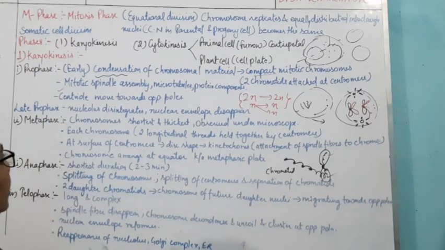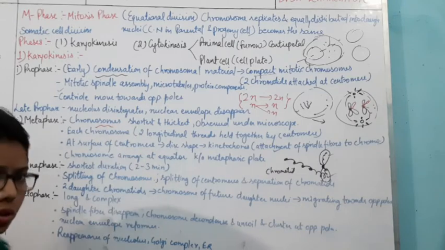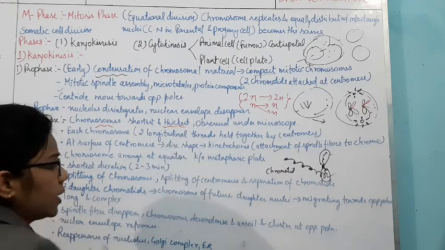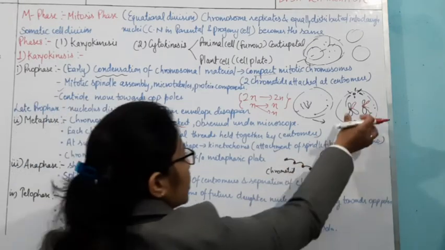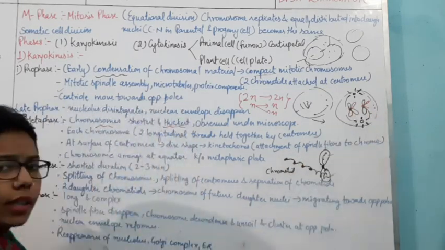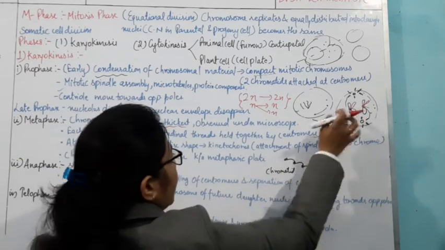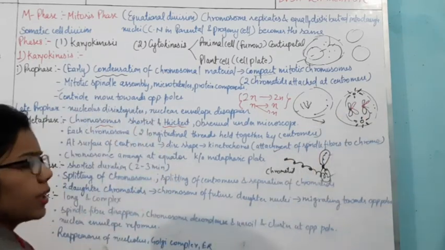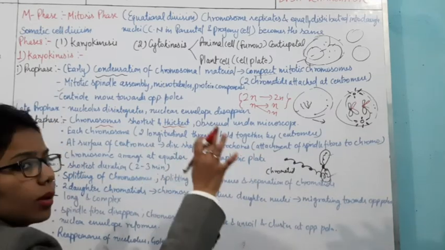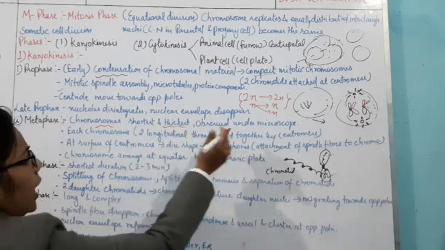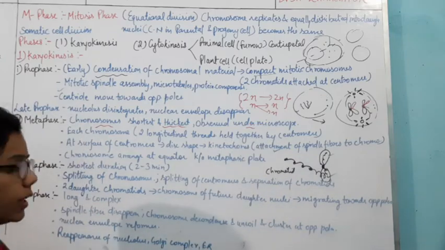So same thing I have written here, chromosome shortest as well as thickest. Why? Due to the more coiling. So what is the structure? You can see the structure here, that most of the coiling will take place here. Okay, in the prophase no proper formation, but here you can see that it is forming in a proper way. Okay, and we can see under the microscope very easily.